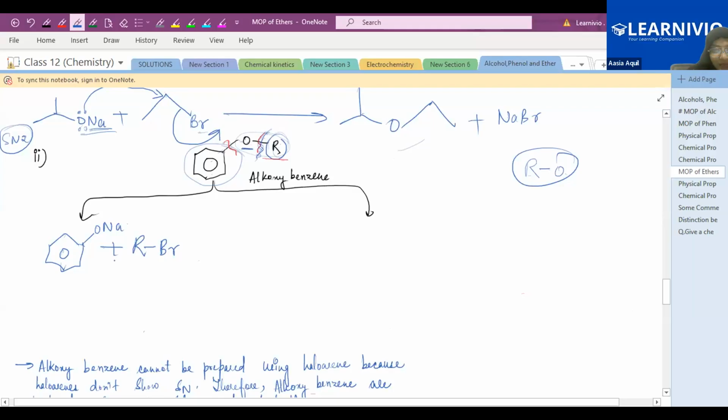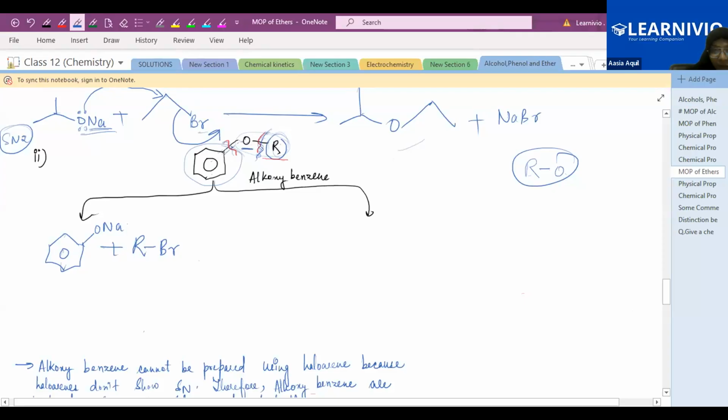First case. Now the second case is when you break this bond, between the benzene ring and oxygen. Now the question is, is it possible to break this bond, the bond between oxygen and this benzene ring carbon? So no. Why? Because the lone pair of this oxygen is involved in resonance with this benzene ring. Due to the resonance, there is a partial double bond character between this carbon and oxygen. So this bond can't be broken, due to the presence of double bond character, which is very difficult to break.